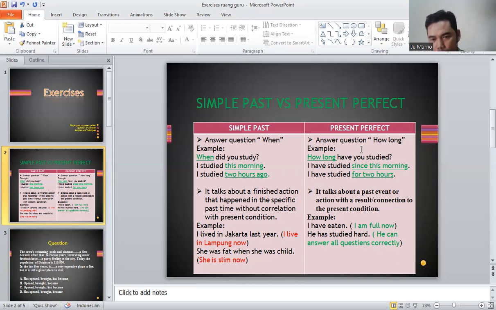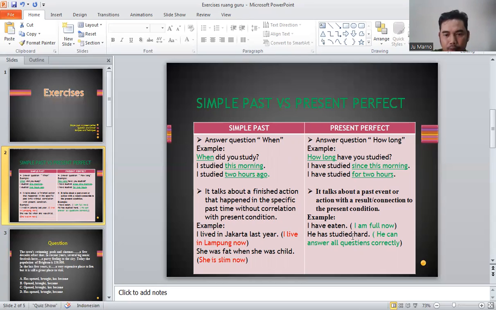What about present perfect? Look here. It talks about a past event or action with a result or connection to the present condition. It expresses something that happened in the past, finished or unfinished, but there is a correlation between the past and the present condition. I will give you an example. For example, I have eaten.